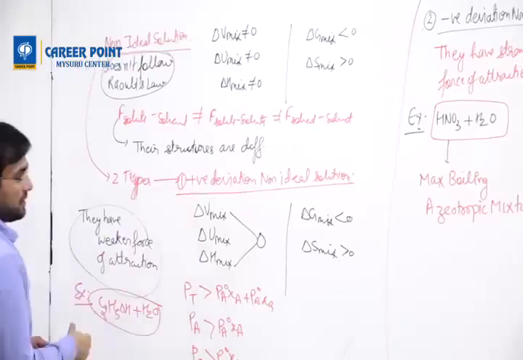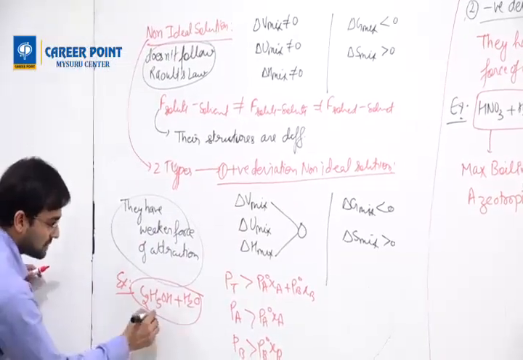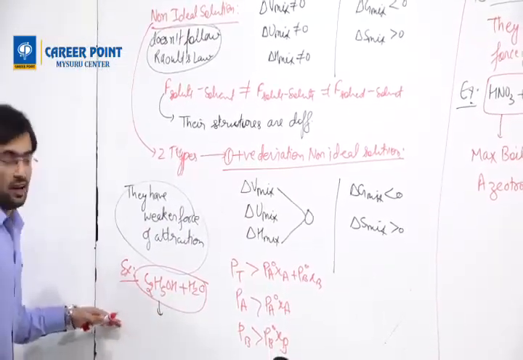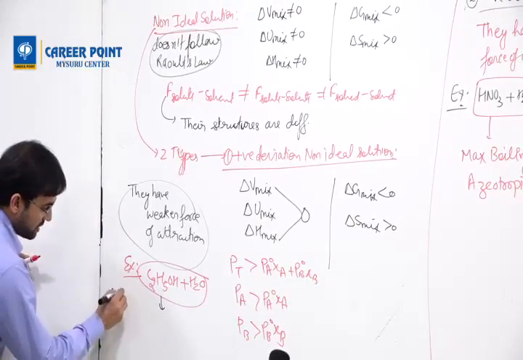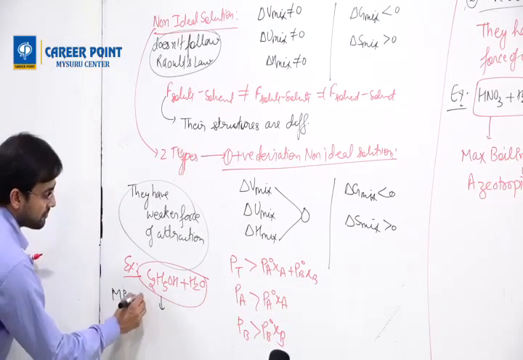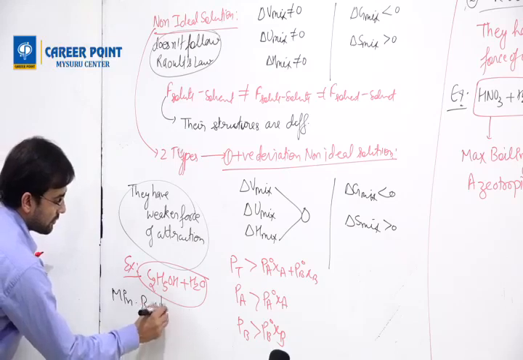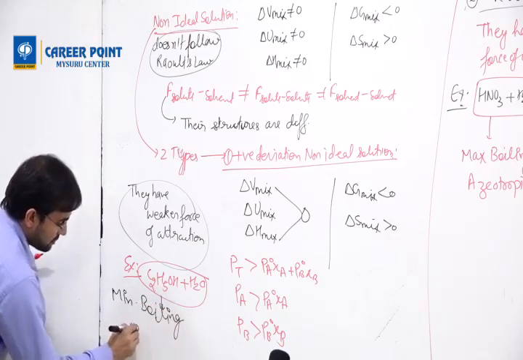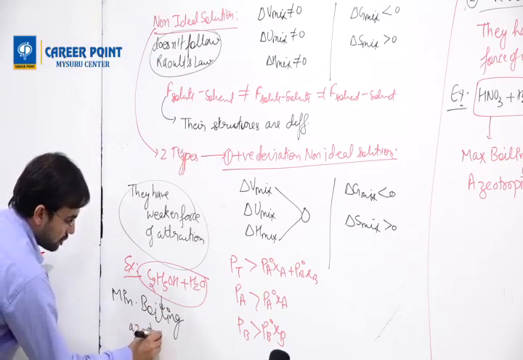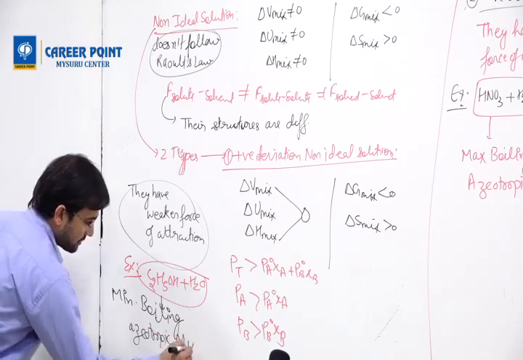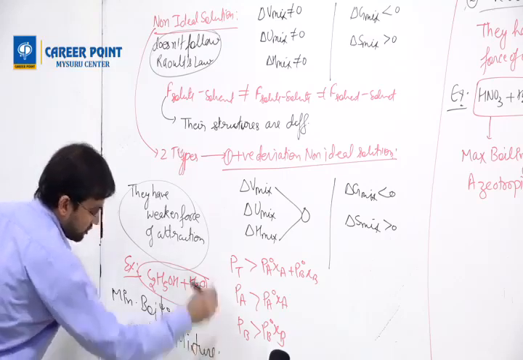In positive deviation, the volume and everything is more. That's why it boils at a very low temperature. That's why it is known as minimum boiling azeotropic mixtures.